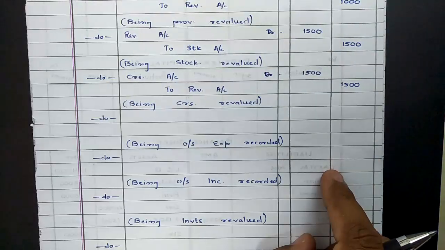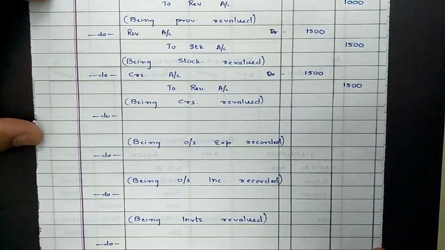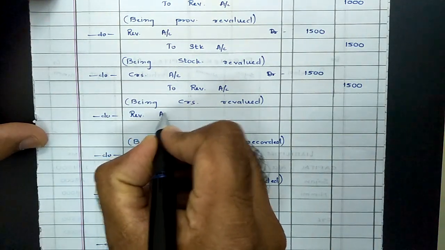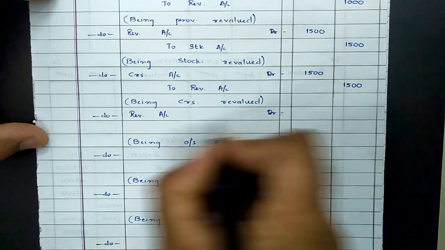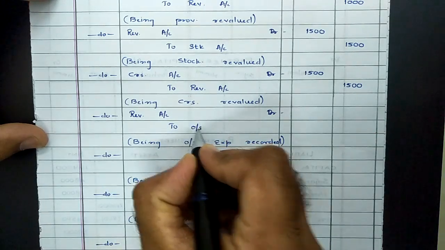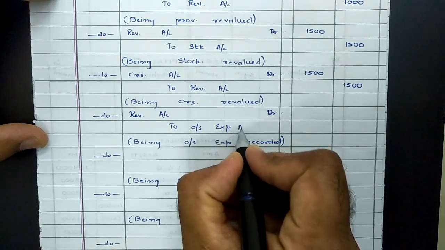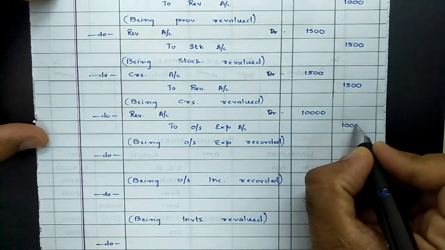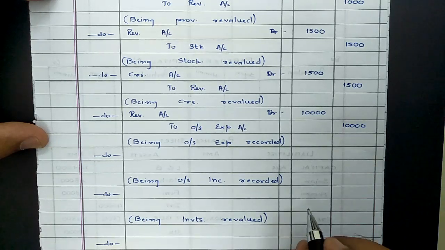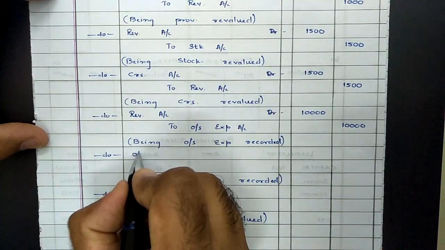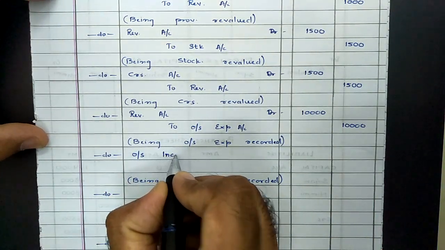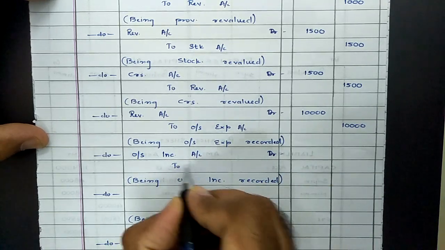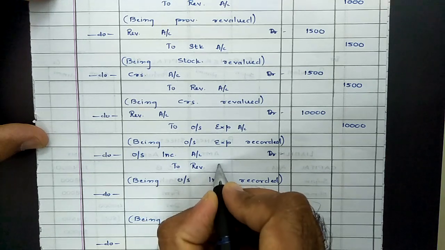So recording the same. Outstanding expense means unrecorded liability to be recorded. Increase in liability will be loss for the firm, so revaluation account debit to outstanding expense account, and the value of outstanding expenses as per adjustment was rupees 10,000. Same way, outstanding incomes were unrecorded, so if we record it, it will lead to increase in asset. In order to increase the asset it has to be debited. The outstanding income account debit to revaluation account.